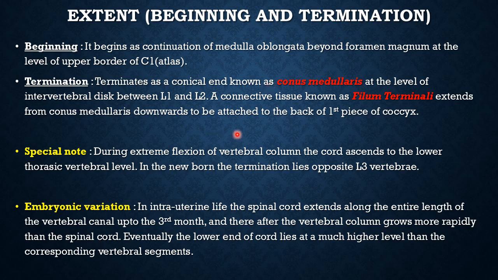Now extent, beginning. It begins as a continuation of medulla oblongata beyond foramen magnum at the level of upper border of C1. Okay, it begins as continuation of medulla oblongata beyond foramen magnum at the level of upper border of C1 or atlas. Okay, and the termination, it terminates as a conical end known as the conus medullaris.